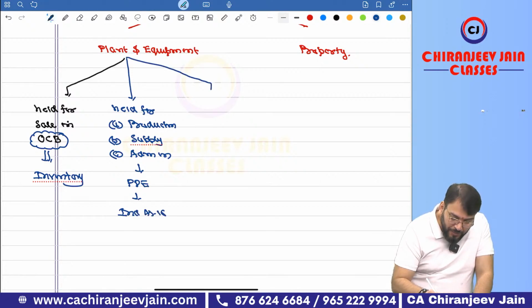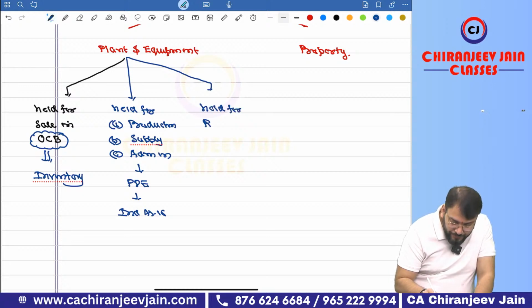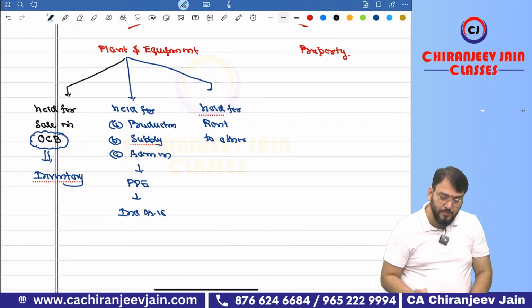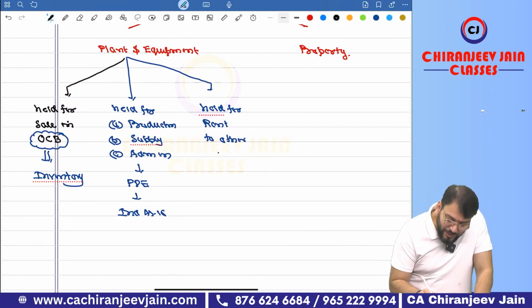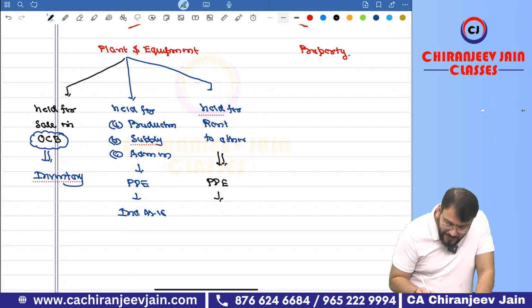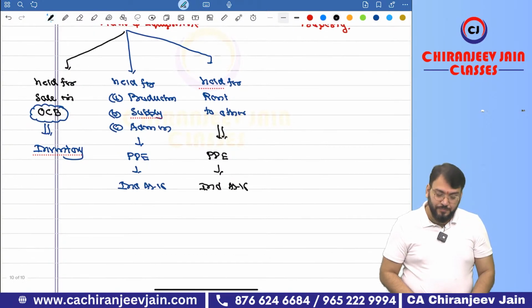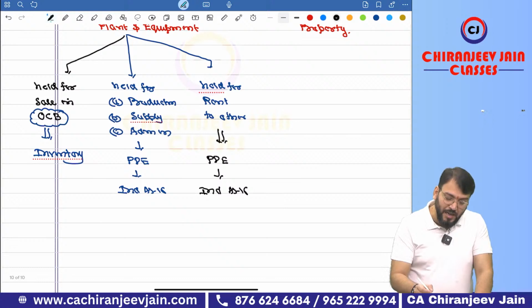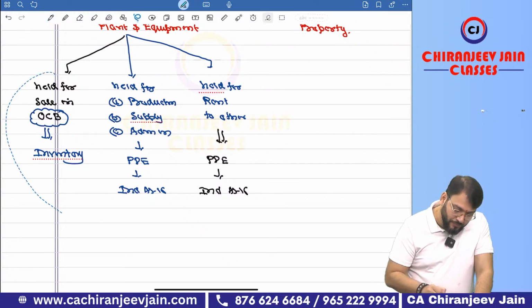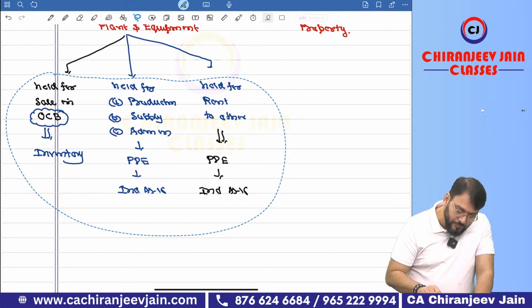And if this plant and equipment is held for rent to others, then this is what? Then there also it is PP. And Ind AS 16 will be applicable. Understood? Are you able to understand?